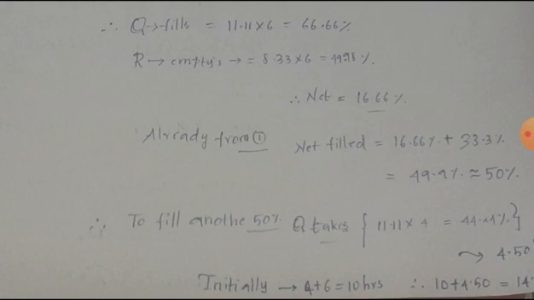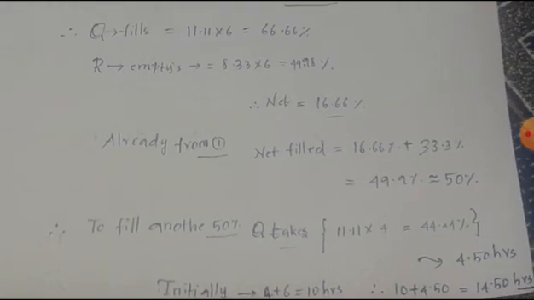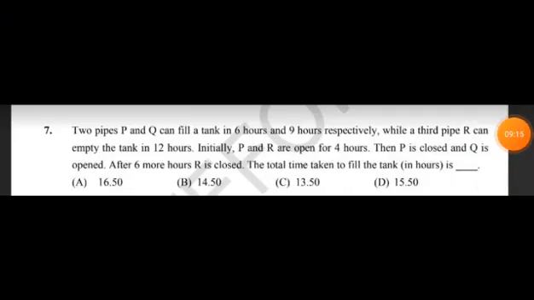Okay, therefore just add it with 10 hours, we will get the net hours to fill the tank as 14.50 hours. That's it. The option containing this value is option B. Therefore the correct answer for this question is option B.